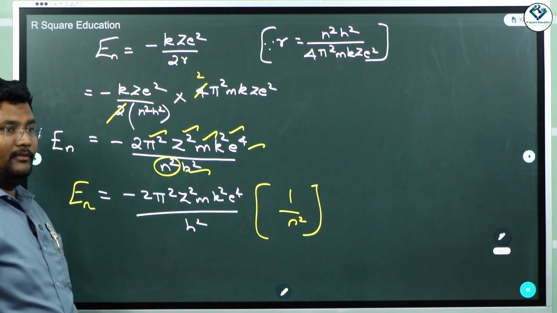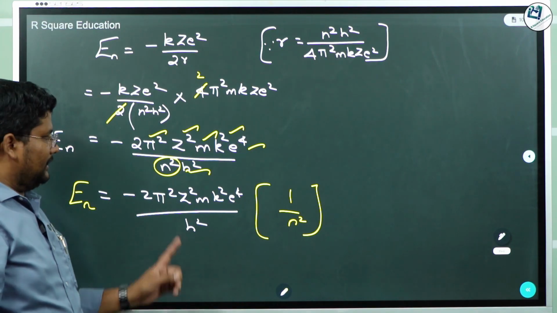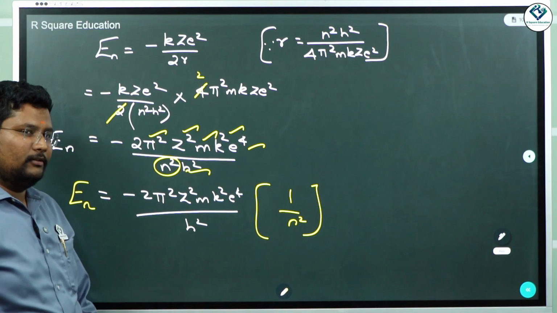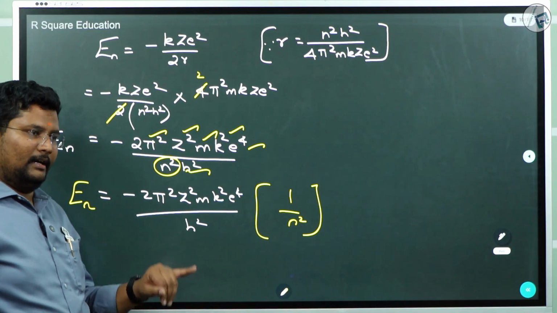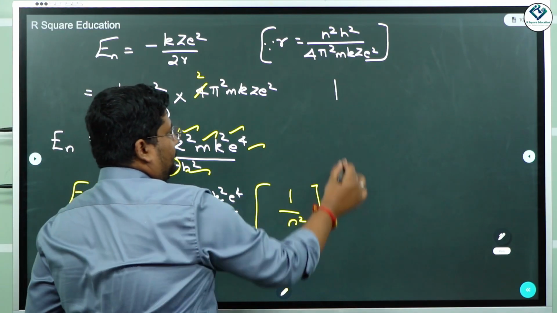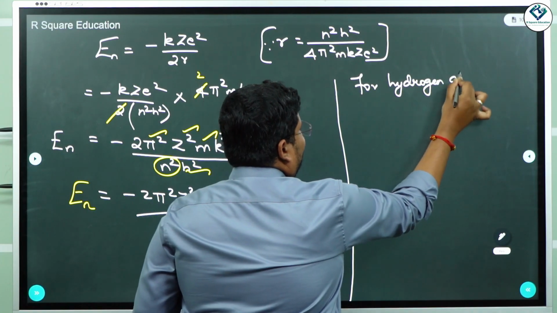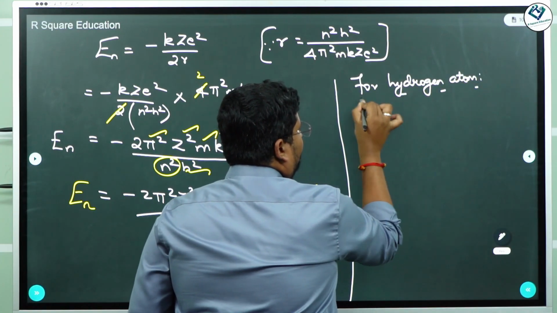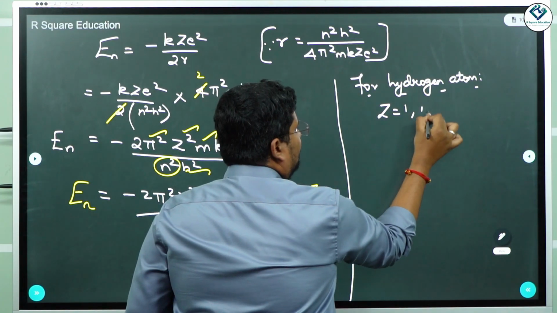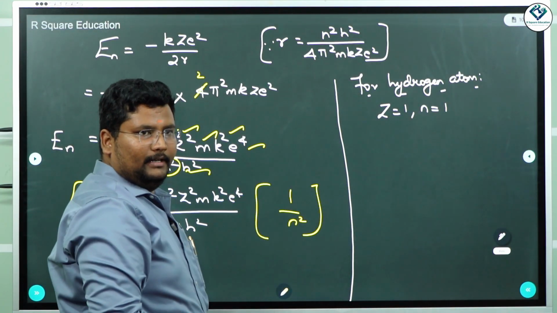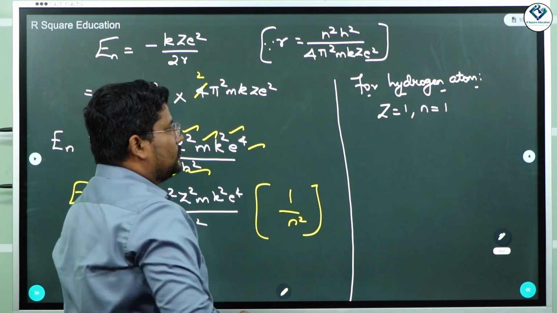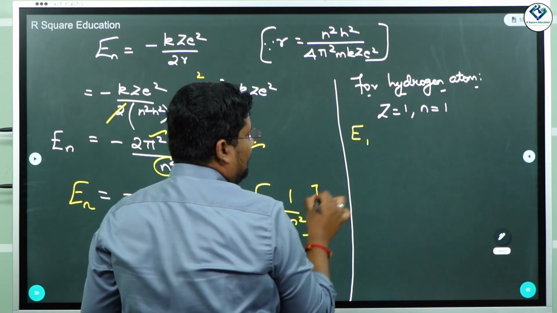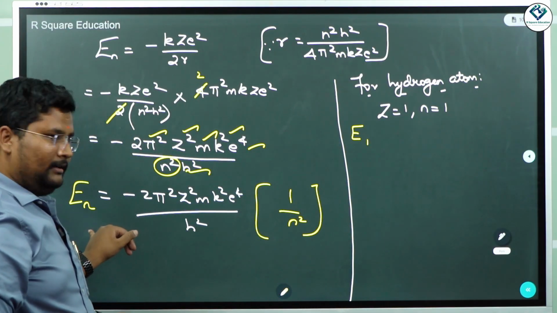For the hydrogen atom, z is equal to 1, n equal to 1. So if n equal to 1, then it is E1, right?